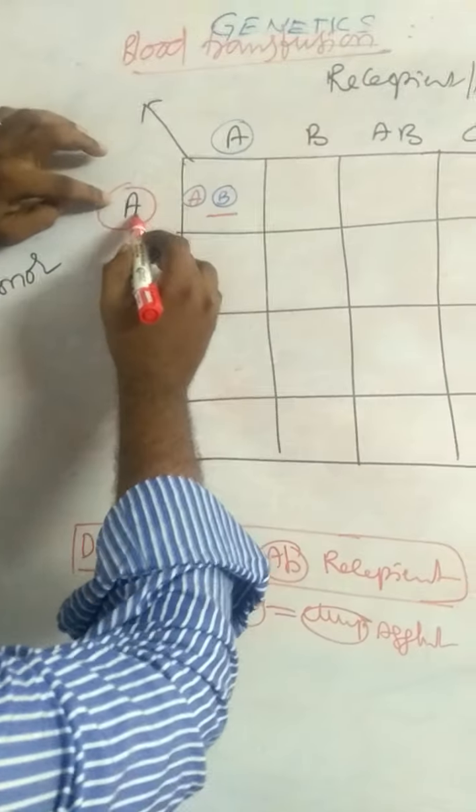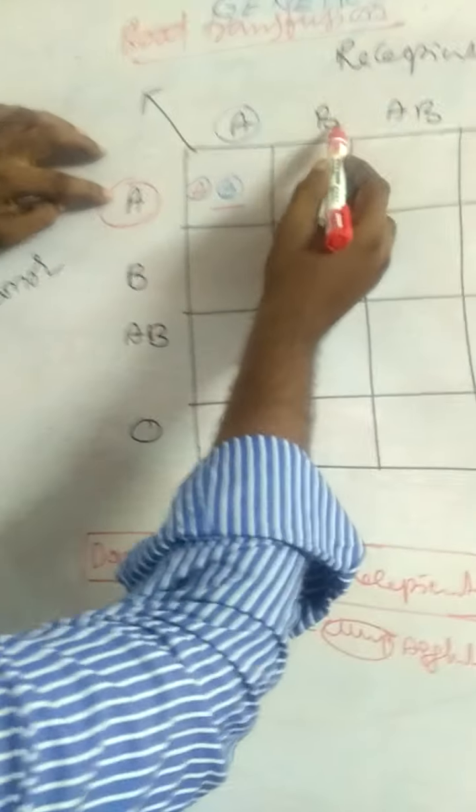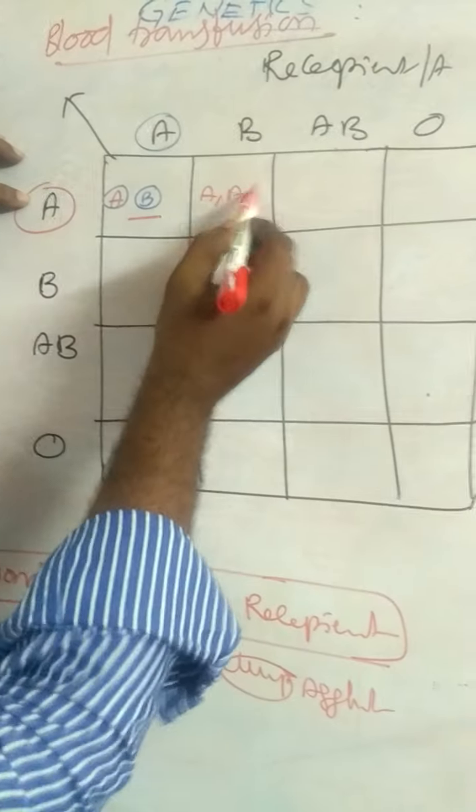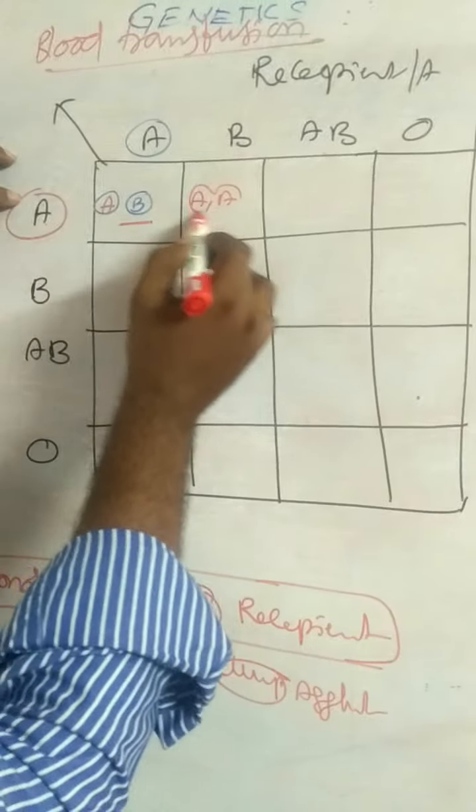And similarly, A blood group injected to the B blood group. In A, antigen A. In B, antibody A. So here, same antigen and antibody.